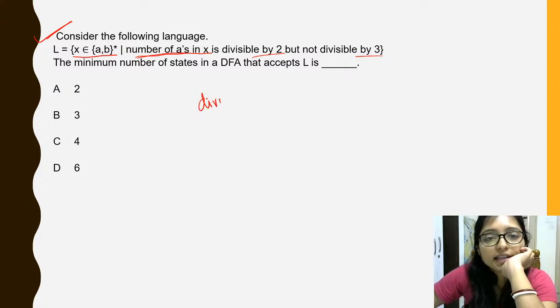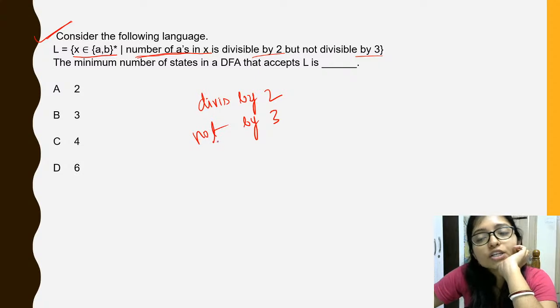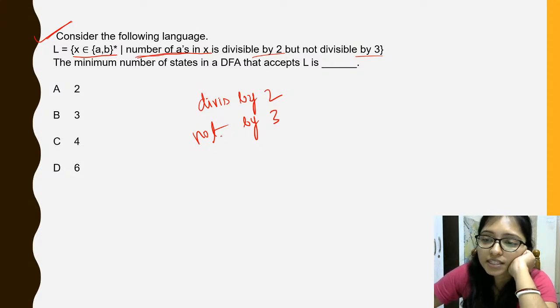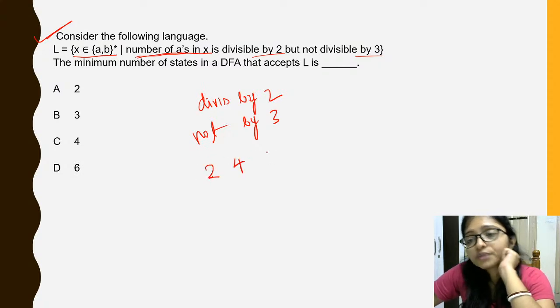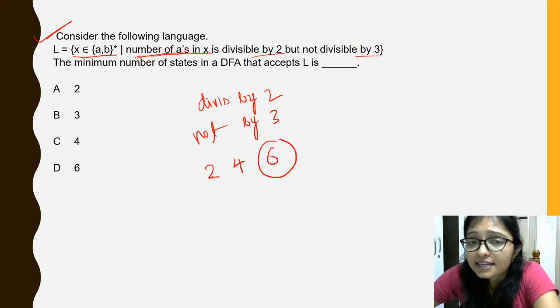Here it is asking divisible by 2 but not divisible by 3. What can be the options? Divisible by 2, that is 2, 4, after that 6. 6 will be there or not? Then 8. Then 9, 9 is not divisible.